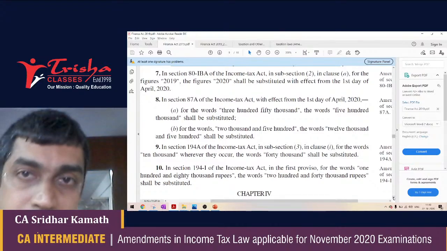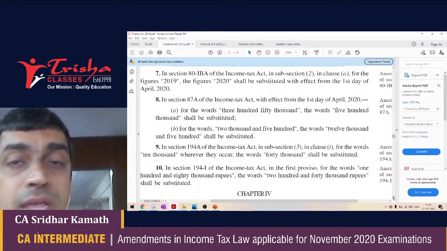194I has also been amended. 194I was TDS on rental payments.